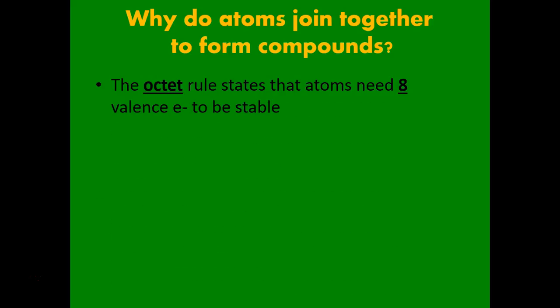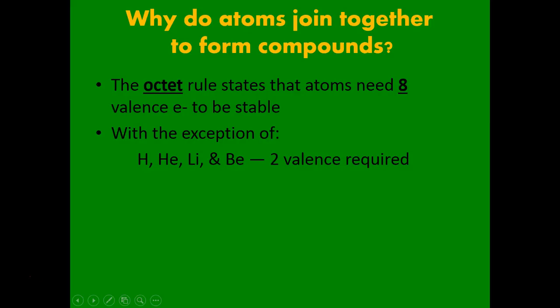As a bit of a review here, this is called the Octet Rule, and things want 8 valence electrons to be stable. Again, this is like the noble gases. Now there are 4 elements on the periodic table: hydrogen, helium, lithium, and beryllium, where they only require 2 valence electrons. This is because in the first energy level, there are really only 2 spots for electrons. There's only the S sublevel within the first energy level, and so things like hydrogen and helium only want 2 electrons in their outermost energy level, and then lithium and beryllium will lose electrons to become like helium as well. So those are also included in the ones that only need 2 valence electrons.